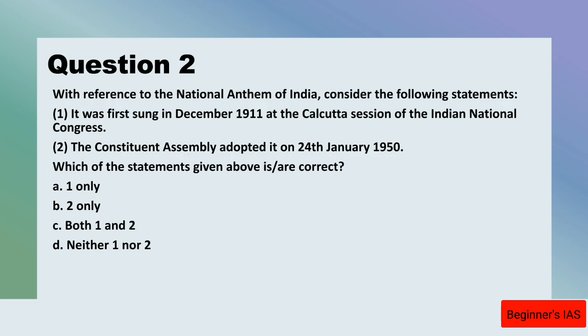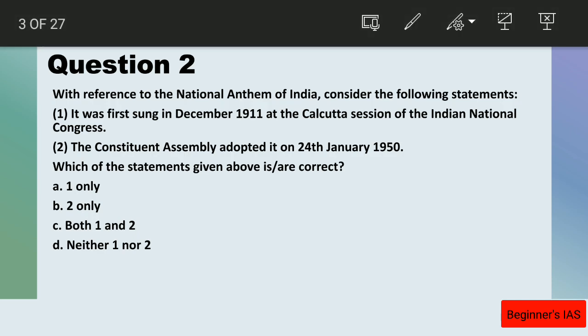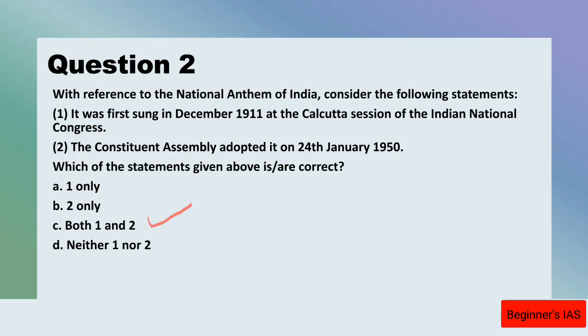A shortened version consisting of the first and last lines, which takes about 20 seconds to play, is also staged occasionally. Therefore, this statement is also right. So the answer for question number 2 is C, both 1 and 2.